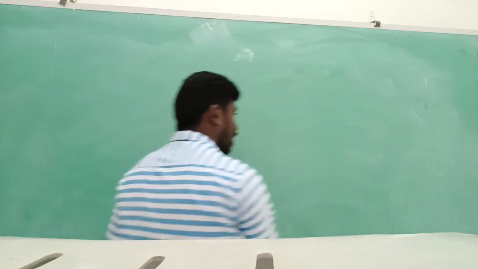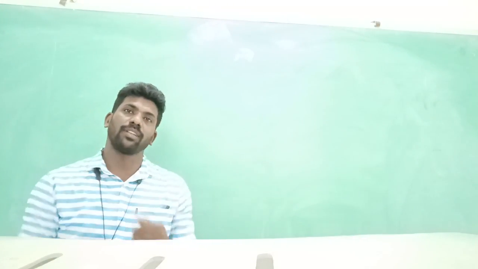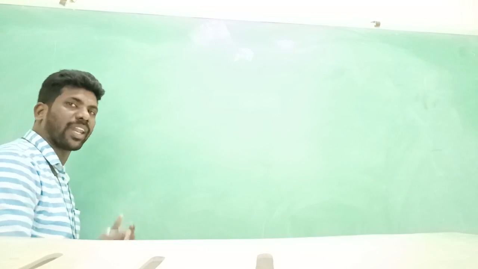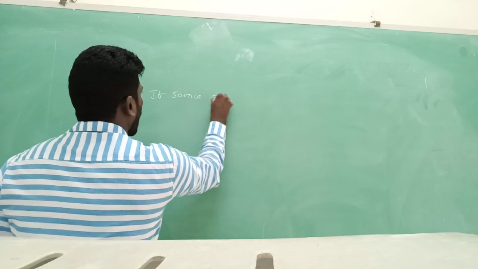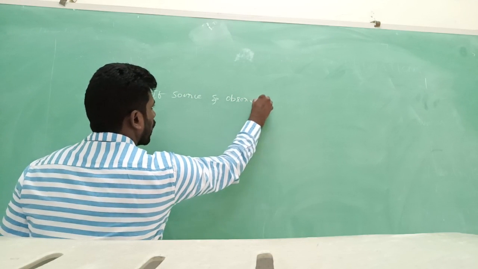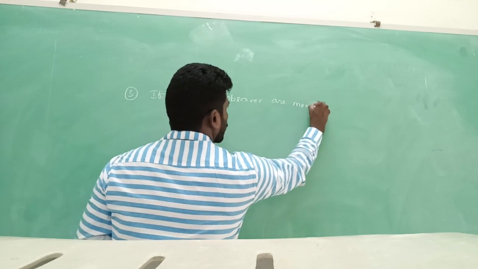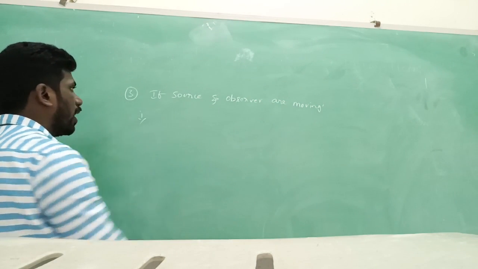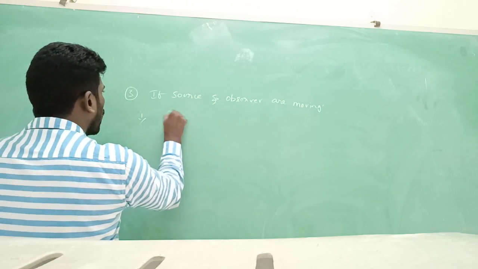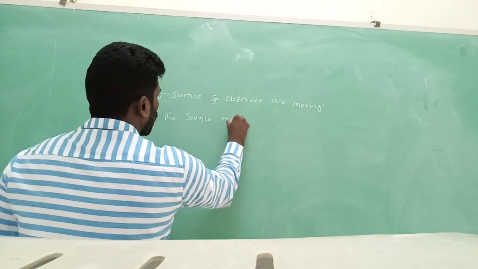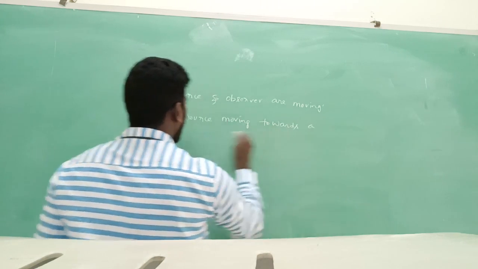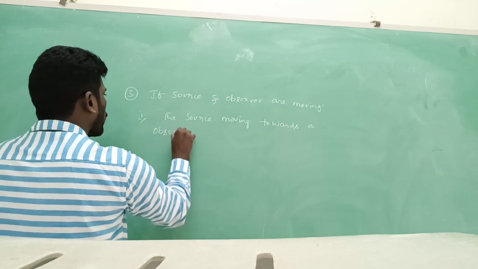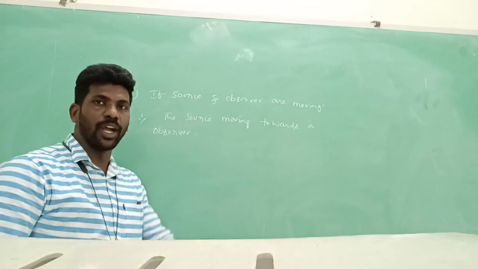In these two cases, one of them, that means source or observer, is at rest. If the source and observer both are moving, how can we calculate the apparent frequency? Third, if source and observer are moving. In this condition, first of all, the source moving towards the observer.